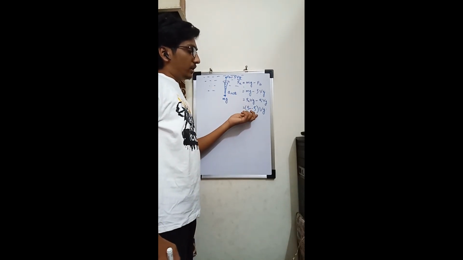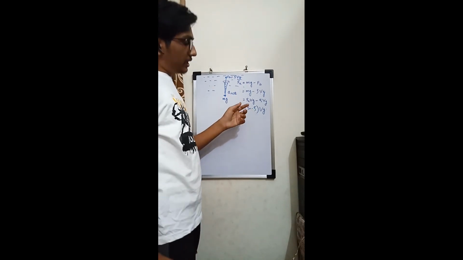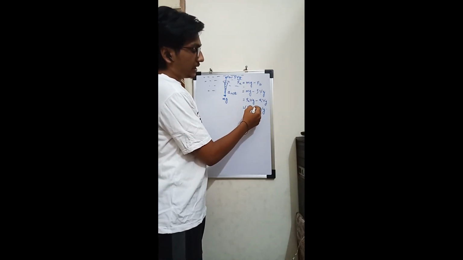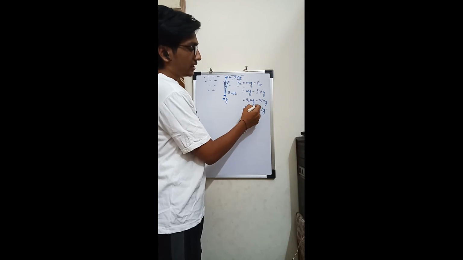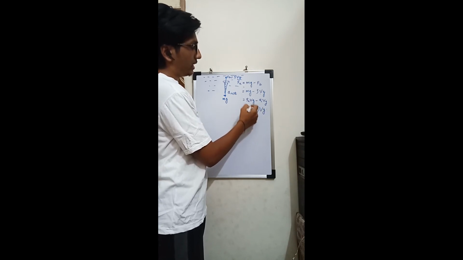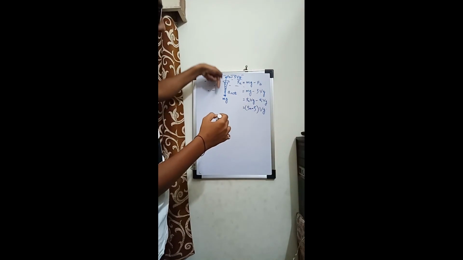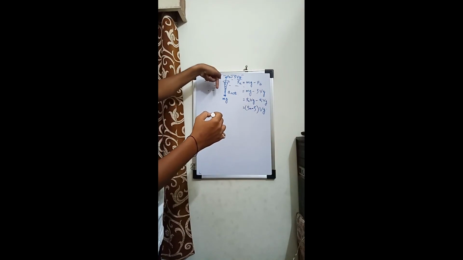So if the density of the nail is greater than the density of water, this entire quantity will be positive, and the net force will be positive, and the acceleration, which we have considered positive downward, will be positive.